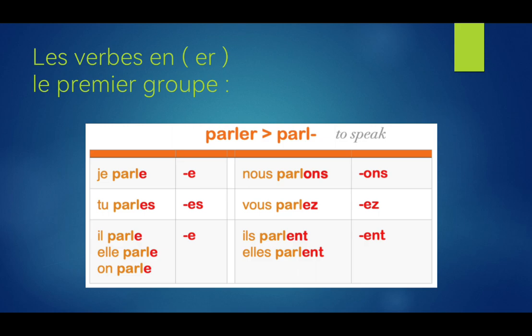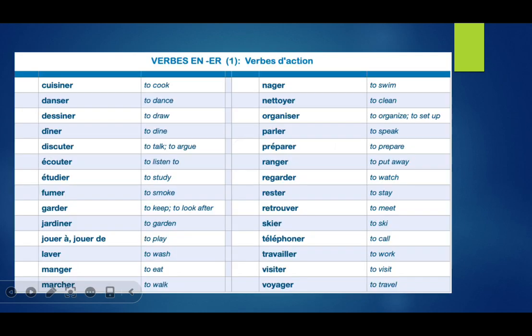How should we learn? Should we study all the verbs? No, you should not do that. You should learn what to do in one of them, what are the endings, and then in the same way you can apply to all the first group ones. Second group also, it has endings. Once you learn them, you can apply to all second group verbs, and third group, same way, it has endings and we can apply them. So here for the first group, for example, we will take the verb parler. Parler means to talk. As you can see here, we can simply remove the ER at the end. So this ER we will not need anymore here, okay?